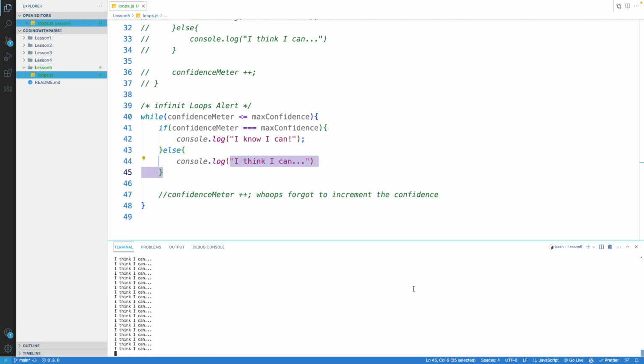Sometimes you can hit Control-C and your computer will respond and stop looping. You can probably hear that my computer's fan is starting to kick on, because what happened here with the infinite loop is it kicked up a lot of memory usage. It kicked up a lot of the load on my computer, because it was just running the same thing over and over and over again. Another reason why it's dangerous to create infinite loops.